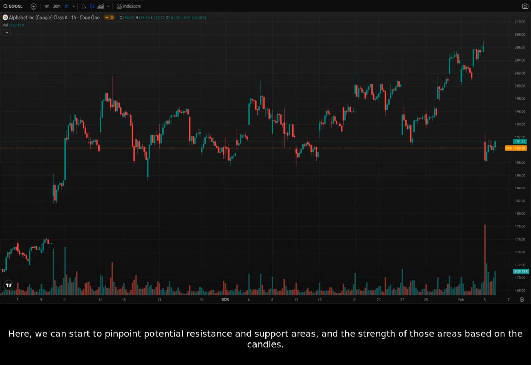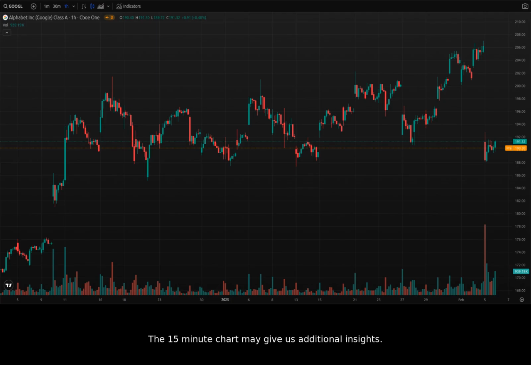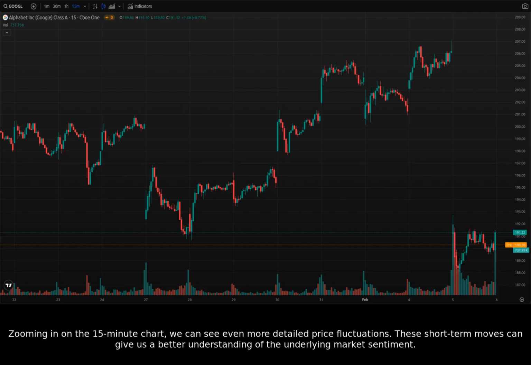Here, we can start to pinpoint potential resistance and support areas and the strength of those areas based on the candles. The 15-minute chart may give us additional insights. Zooming in on the 15-minute chart, we can see even more detailed price fluctuations. These short-term moves can give us a better understanding of the underlying market sentiment.